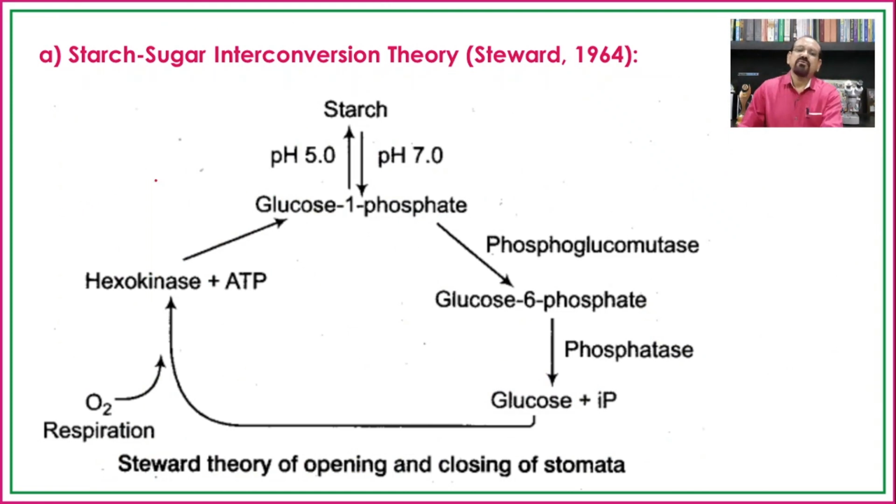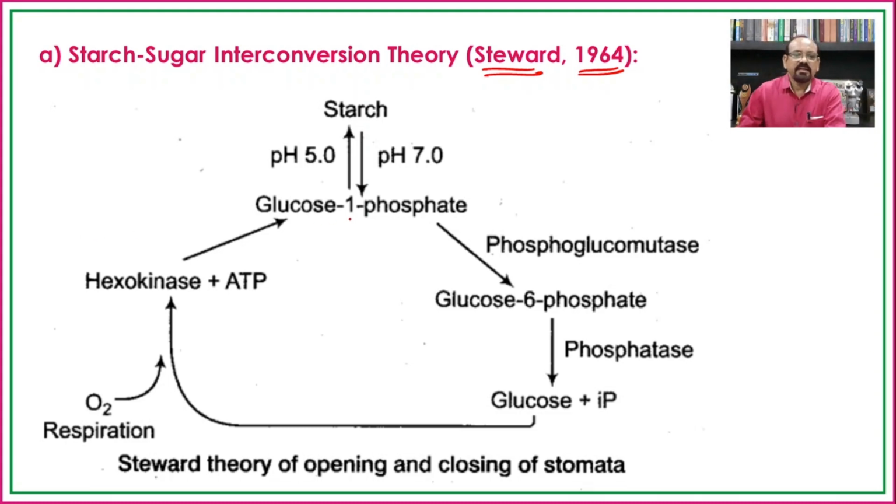But when we look at Stewart's experiment or hypothesis, in 1964 he said that glucose 1-phosphate, or the soluble sugar, is not effective enough to increase the osmotic pressure, or the DPD or water potential.